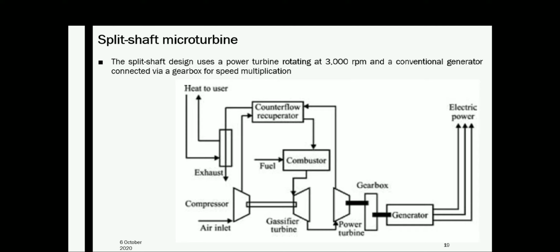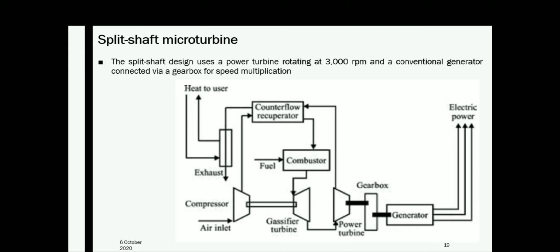And you can see in the split shaft design, the power electronic type of converters are not required due to the presence of the gearbox. It does not require any kind of power electronic converters. You cannot see any rectifier or inverter in a split shaft micro turbine.